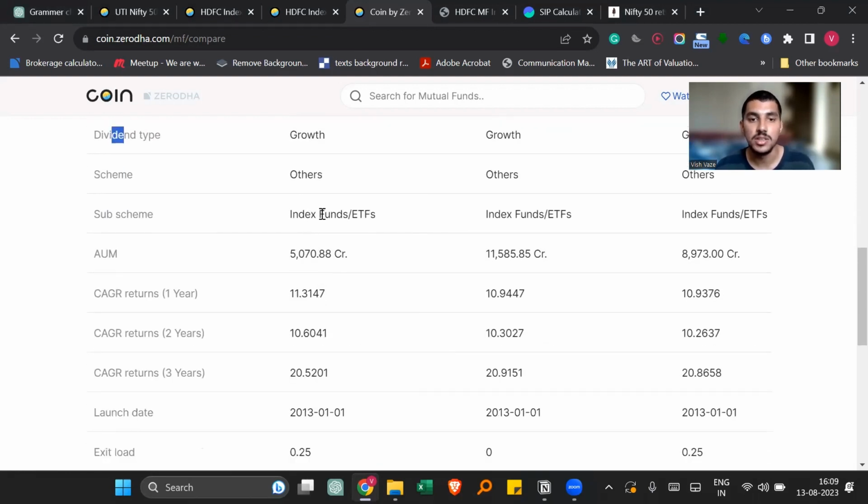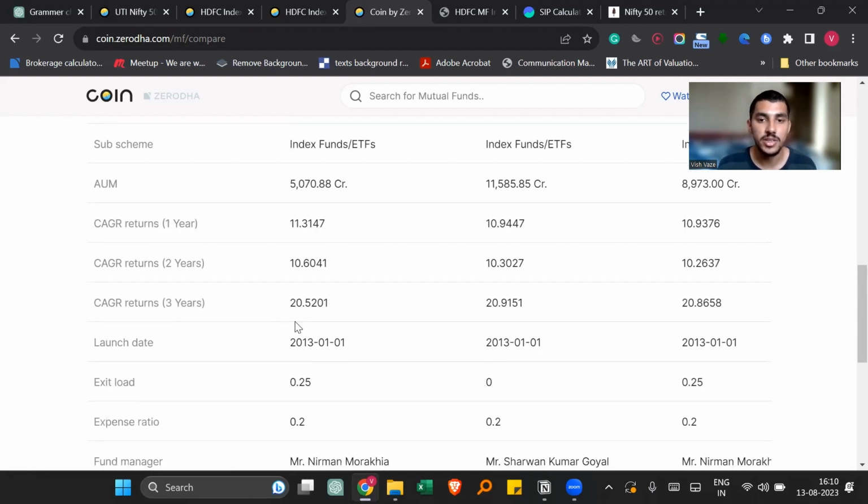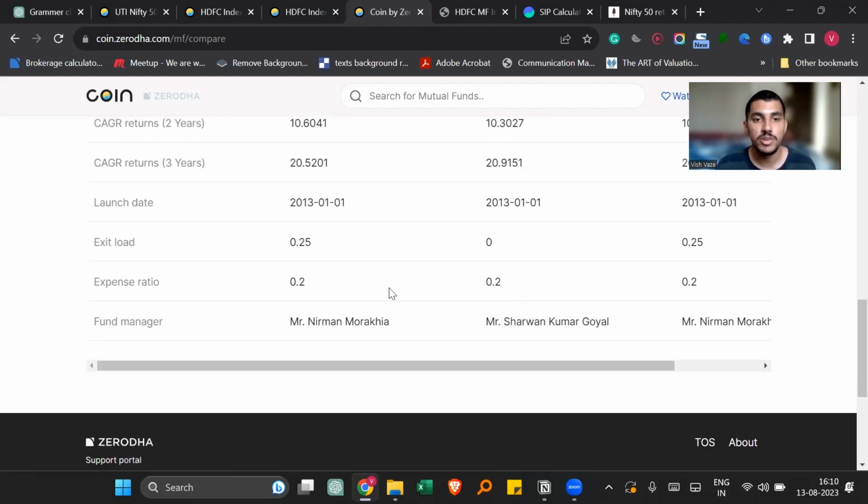After that, you can see this is an index fund. The AUM which they have given is 5,000 crores, 11,000 crores, and 8,000 crores. You should always go for that index fund where the AUM is huge, because when you want to sell your investment, you need someone to buy from you, right? They have given CAGR returns for 1 year, 2 years, and 3 years. For 3 years, the UTI Nifty 50 has given more returns as compared to the other two index funds. They have also given exit load. In this case, UTI does not charge you exit load, and the other two HDFC funds charge you 0.25%.